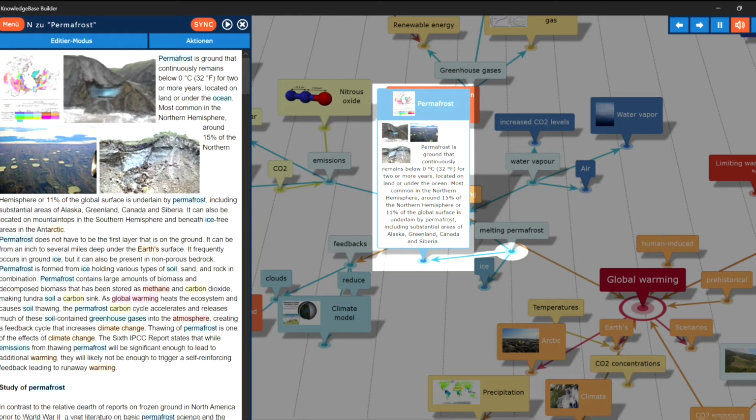Permafrost. Permafrost is ground that continuously remains below 0 degrees Celsius, 32 degrees Fahrenheit, for 2 or more years, located on land or under the ocean. Most common in the Northern Hemisphere. Around 15% of the Northern Hemisphere or 11% of the global surface is underlain by permafrost, including substantial areas of Alaska, Greenland, Canada, and Siberia.